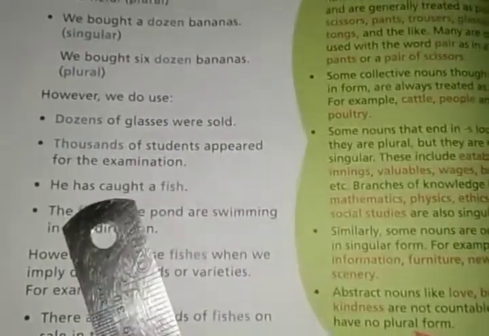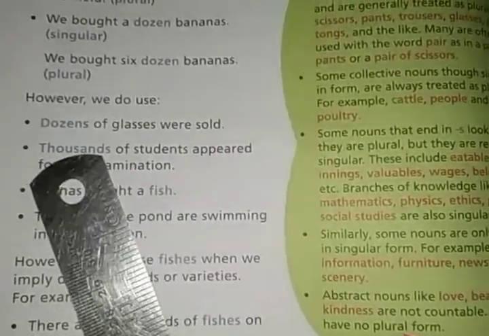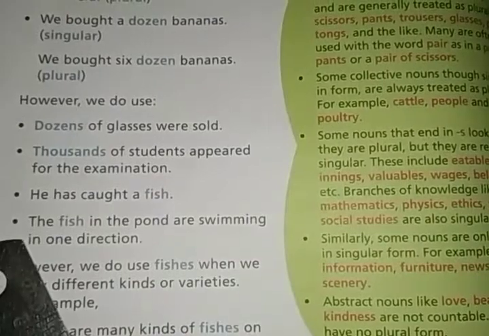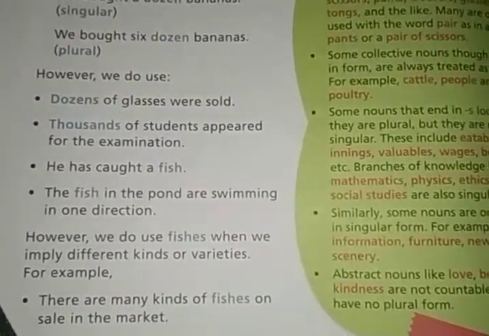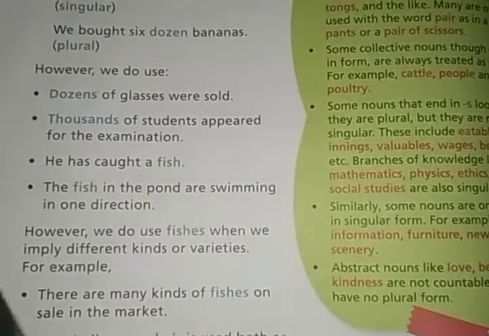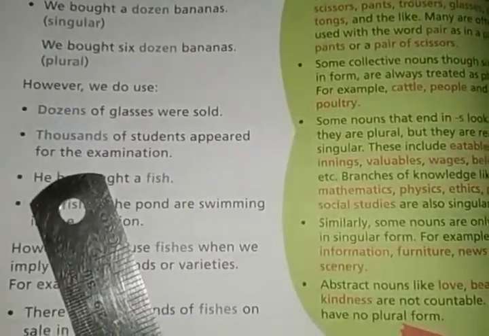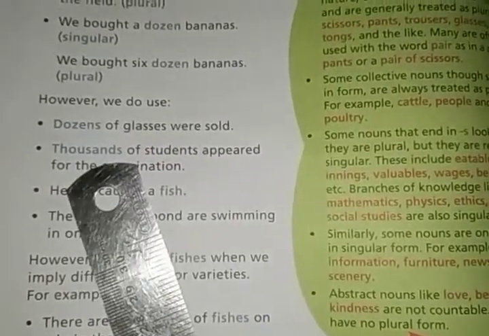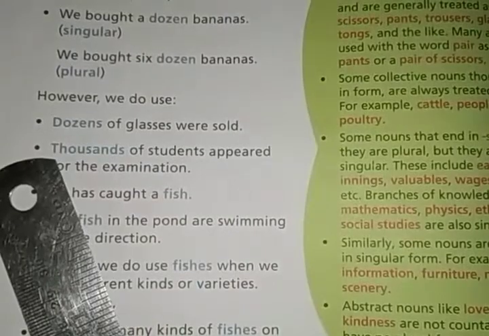Next one is: thousands of students appeared for the examination. Generally we say 2000 rupees; we don't say 2000s rupees. So thousand is written as thousands when no number is there, like 2000 or 3000.